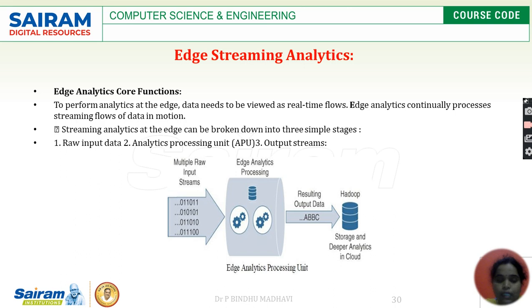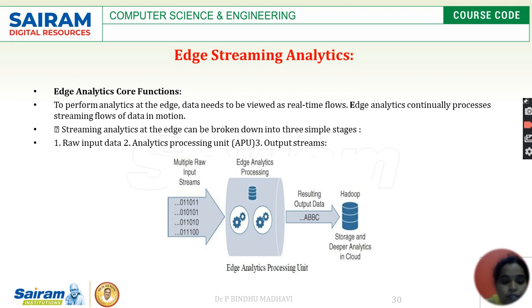Like we have seen MQTT and CoAP, different types of protocols, right? In the same manner, at the output streams, by using the corresponding publisher messaging protocol, the data will be organized into streams and passed to the storage, and further processing will take place. So this is about the raw input data, analytics processing unit, and the output streams.